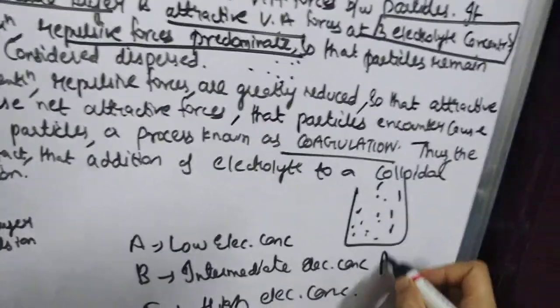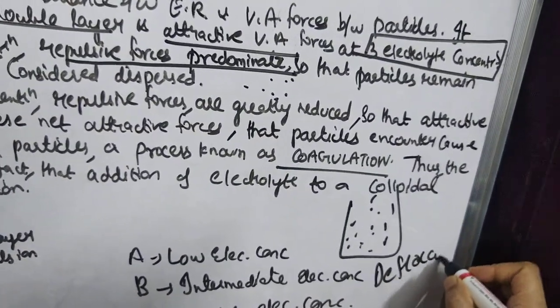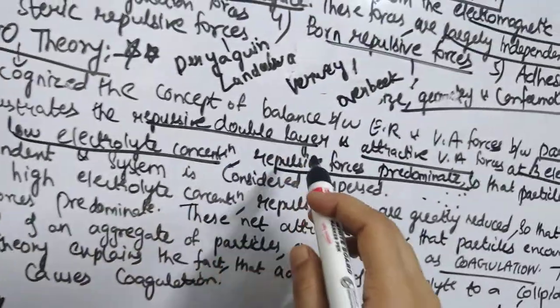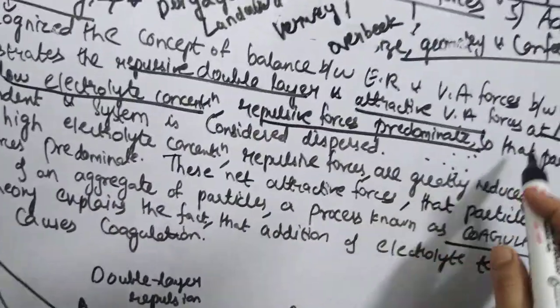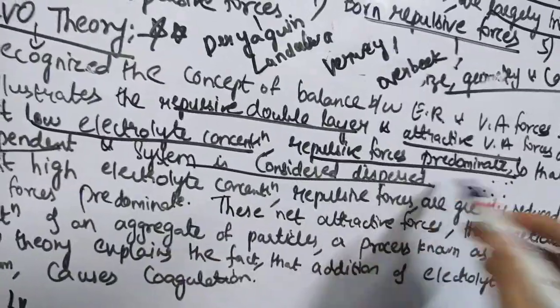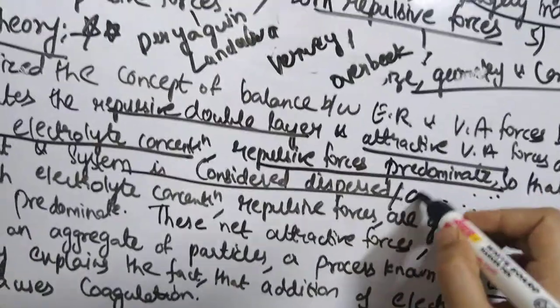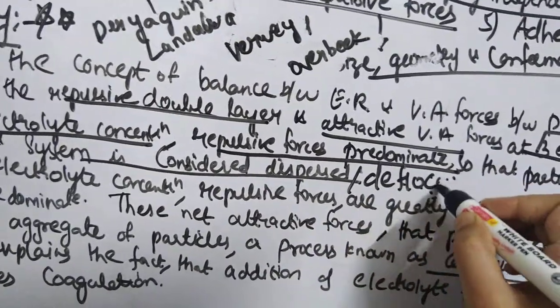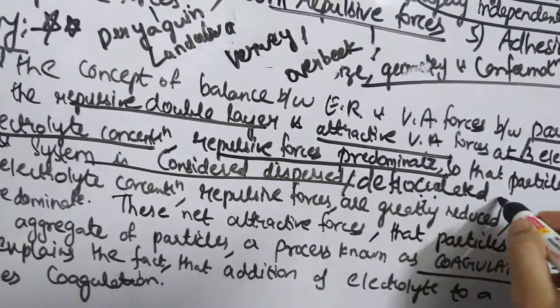Such a system is said to be deflocculated. Dispersed is nothing but deflocculated.